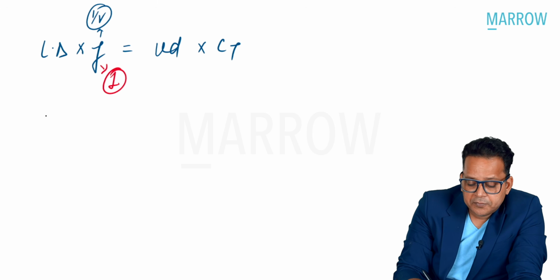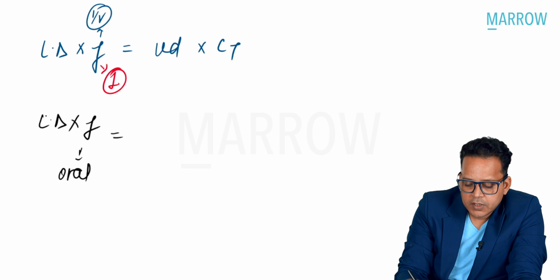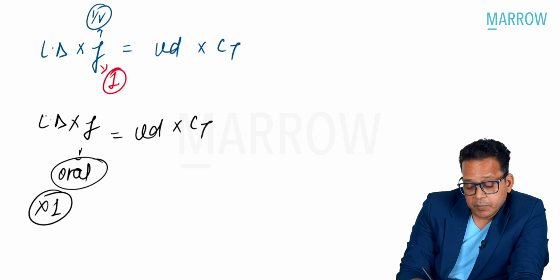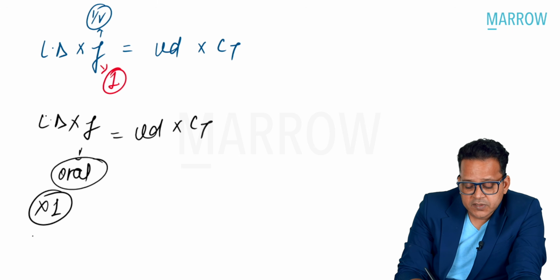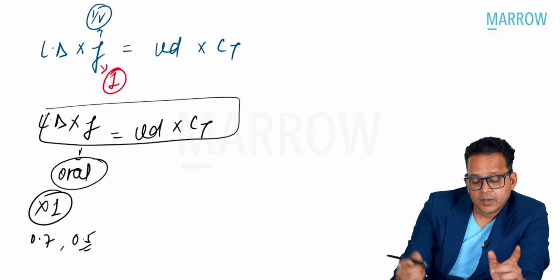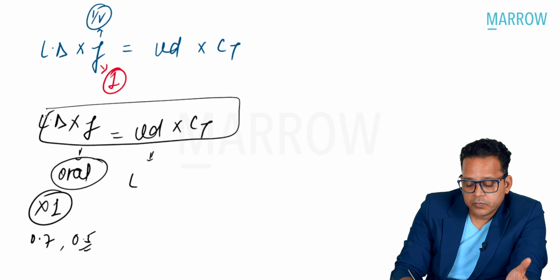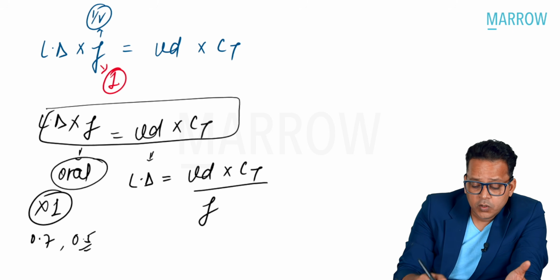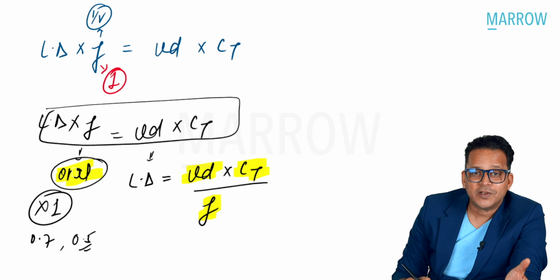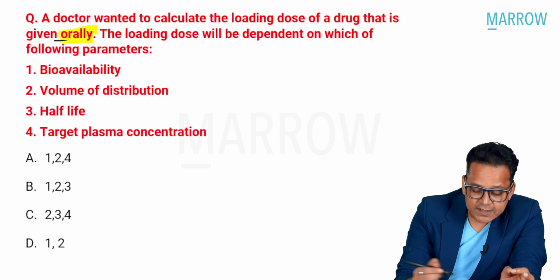But if I calculate loading dose into F by, let us say, oral route, is equal to VD into CT, then by oral route, F is not 1. It can be 60%, 70%. If it is 70%, I'll say it is 0.7. If it is 50%, I'll say it is 0.5. So I have to take that into account. Now, this would be the formula, but to calculate loading dose, I have to divide VD into CT by F. So by oral route, loading dose will depend not only on VD, but also on CT and bioavailability, right? So if you look at this, you'll get your answer.